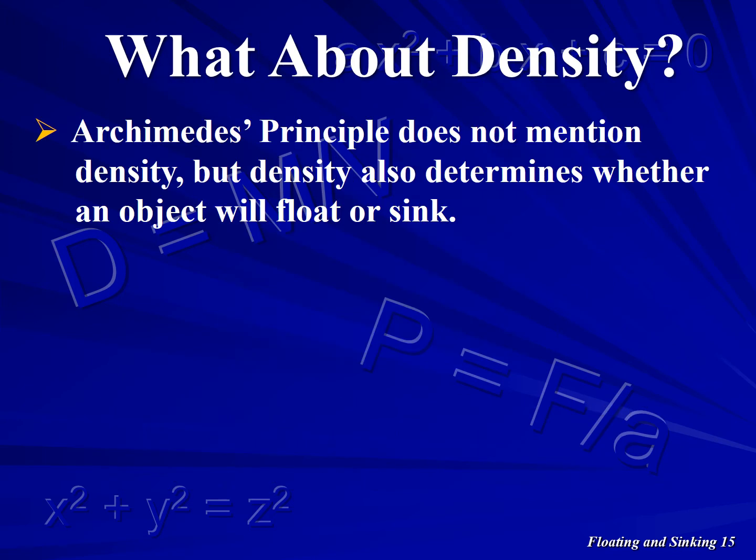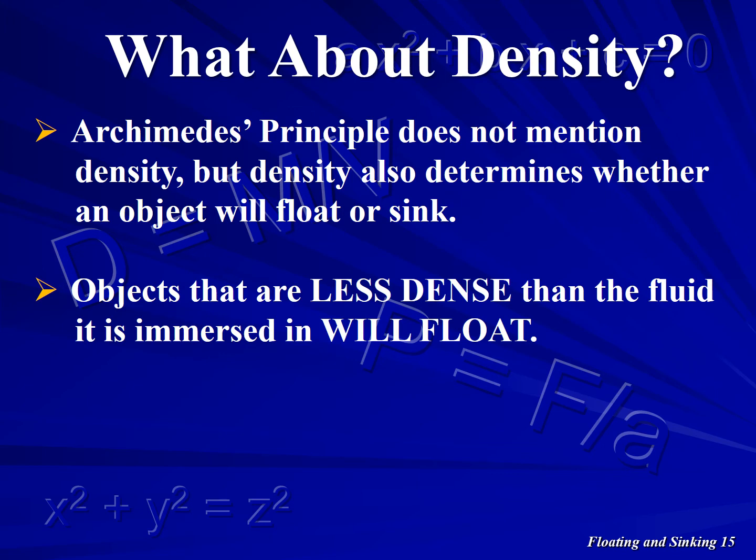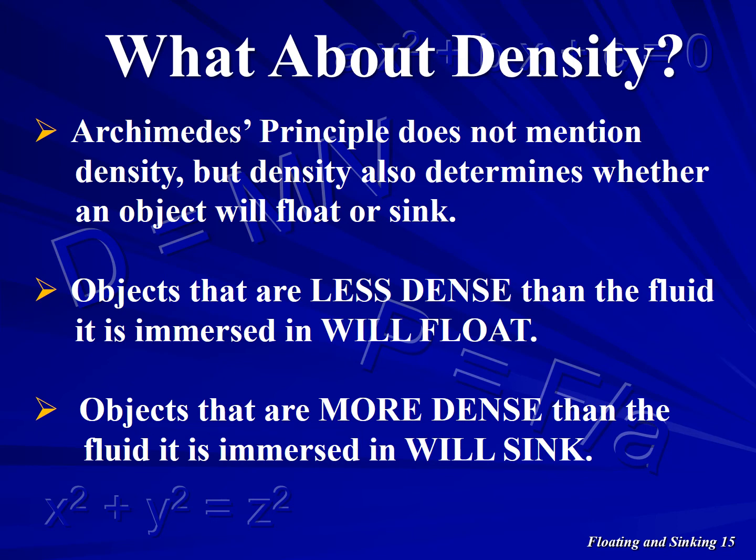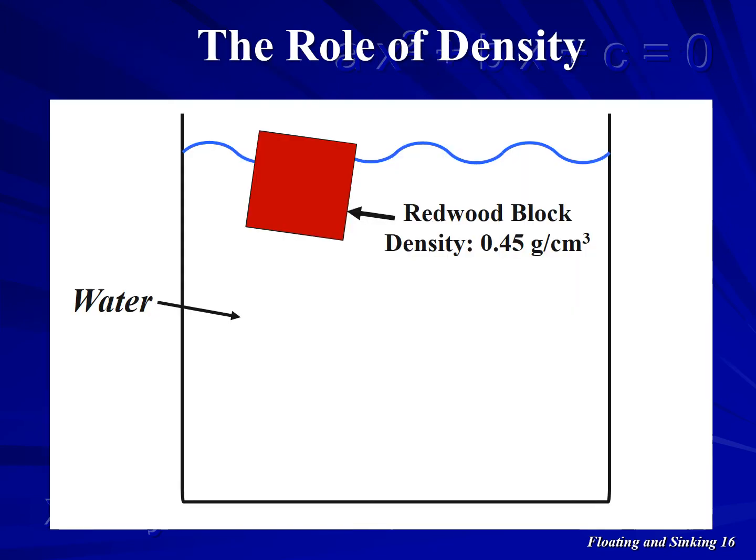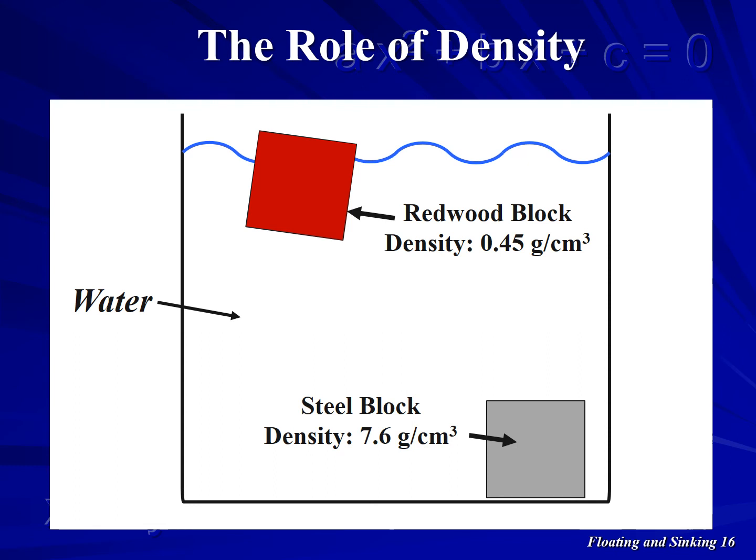Density is also important in determining whether an object will float or sink. Objects that have a lower density than the fluid they are immersed in will float. Objects that have a higher density than the fluid they are immersed in will sink. This redwood block floats in water because its density is much lower than that of water. The steel block sinks because its density is more than 7 times higher than that of water.